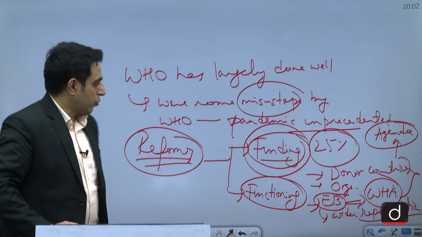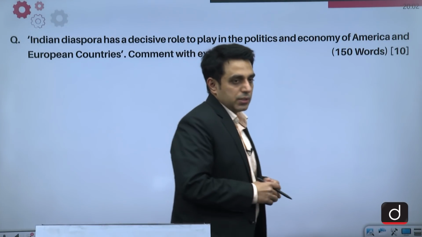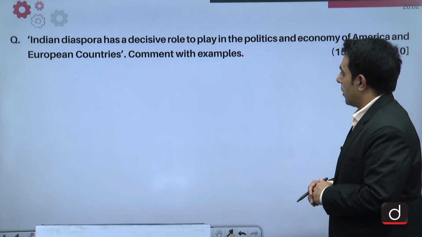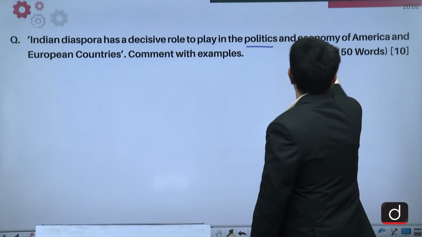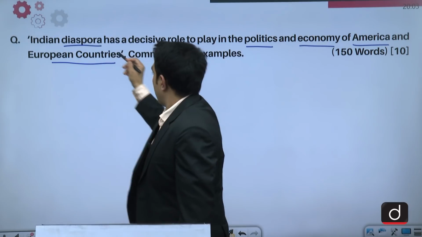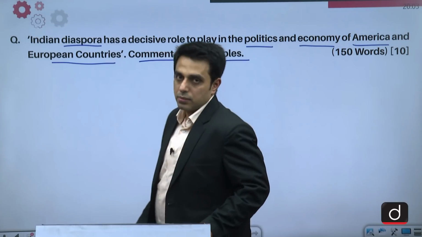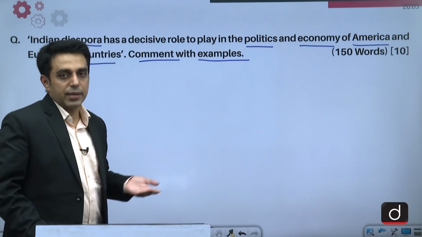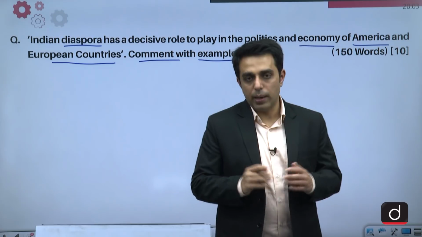So let's look at the final question that we are going to discuss from international relations. And this question is about the Indian diaspora. It says that the Indian diaspora has a decisive role to play in the politics and economy of America and European countries, and we need to comment with examples. Again, this is a 10 marker, so the answer has to be written within 150 words. That means around 15 lines if you are writing 10 words in one line. So now let's see how we should approach this question.